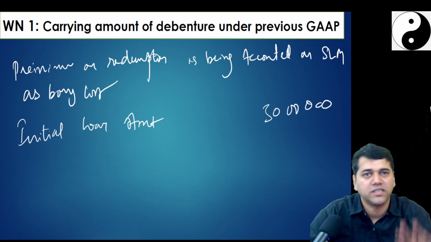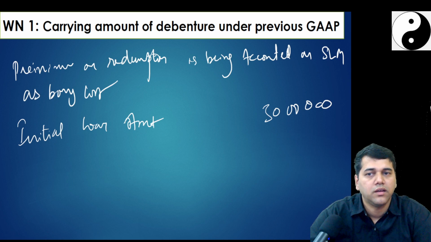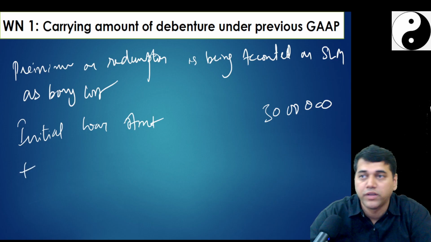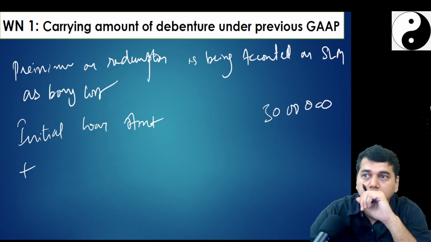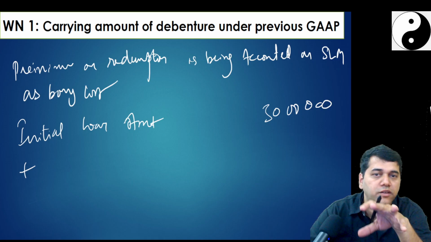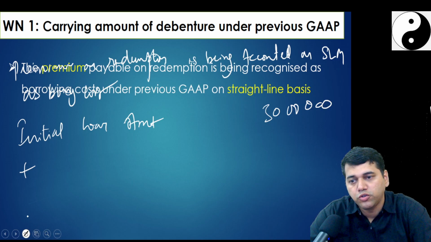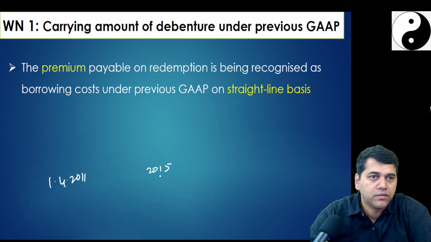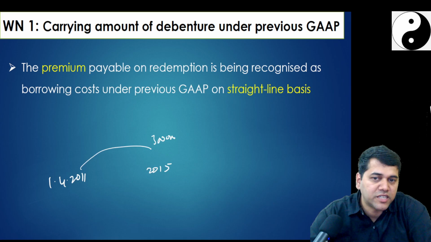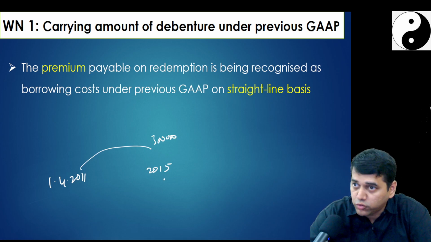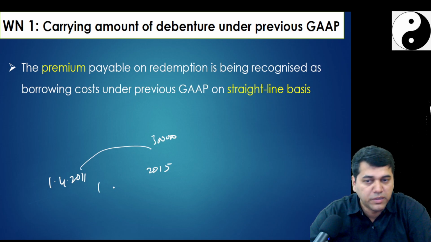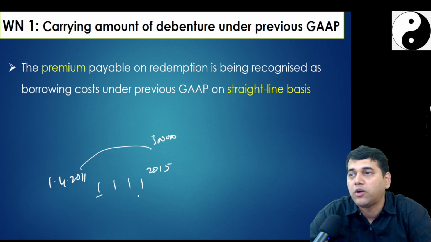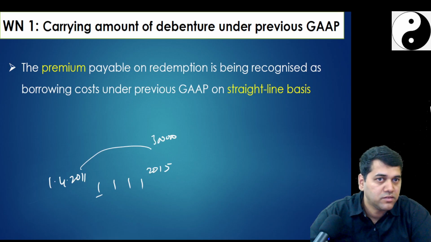You have been paying some interest, leave it. As per accounting standard, plus, if you have to recognize that 1 lakh, 3 lakh rupees as a borrowing cost, what accounting entry you must have passed? You understood here what is the accounting treatment? See, first of all, you took a loan on 1st April 2011, which you need to pay in 2015. When you repay, 3 lakh rupees extra you pay. Will you recognize this as expense in 2015 only? No, you must have split into 4 years. When you recognize any year, what accounting entry you would have passed? Is it an expense? Yes.